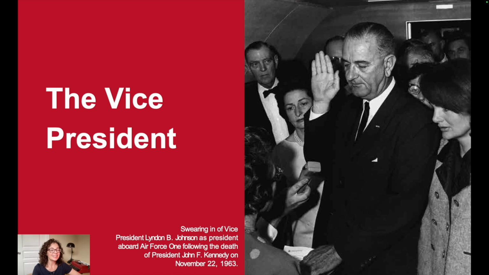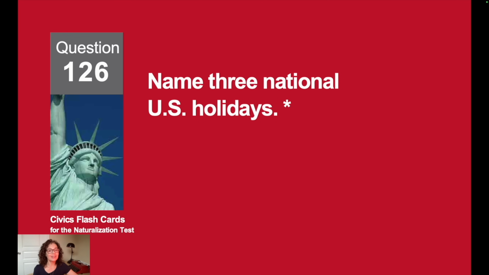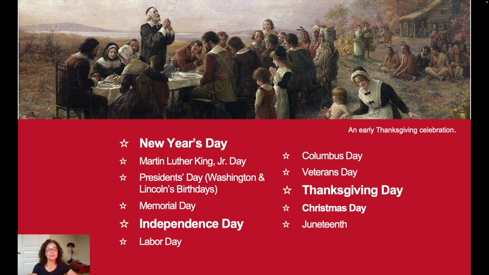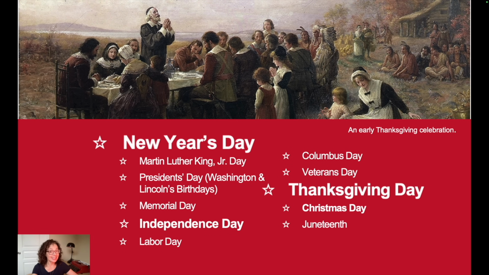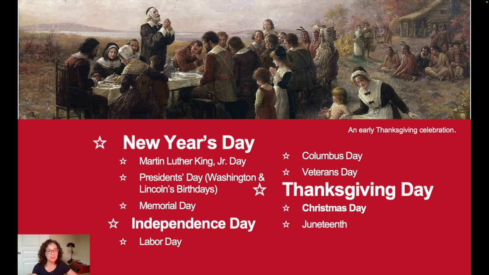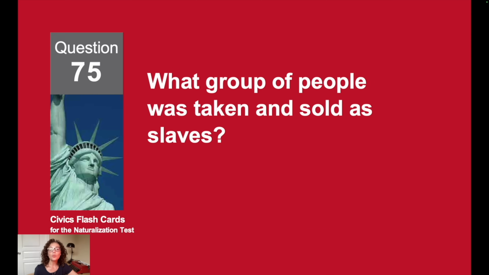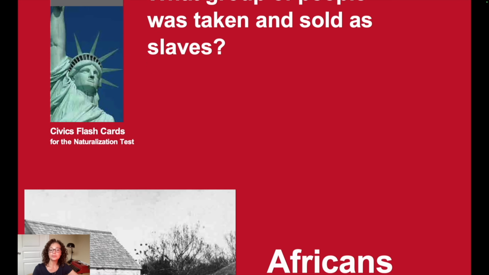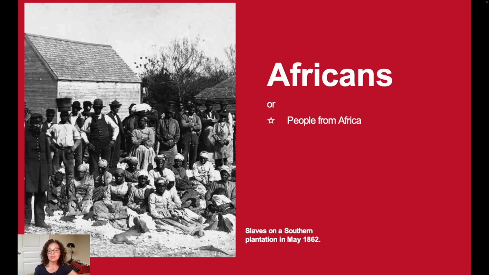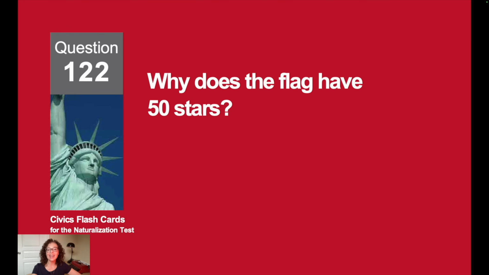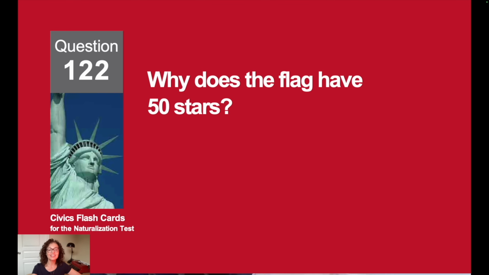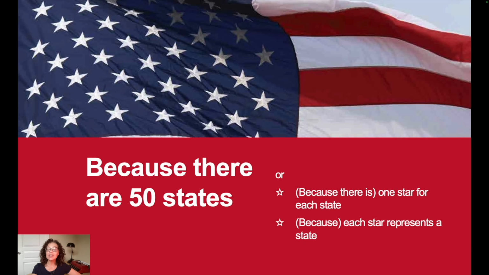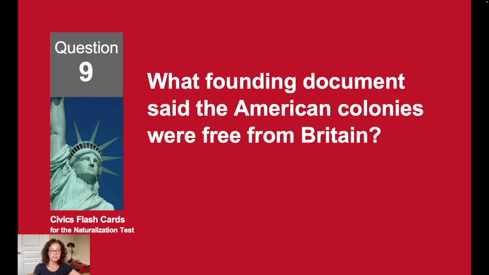The vice president. Name 3 national U.S. holidays. New Year's Day, Thanksgiving, and Independence Day. What group of people was taken and sold as slaves? Africans. Why does the flag have 50 stars? Because there are 50 states.